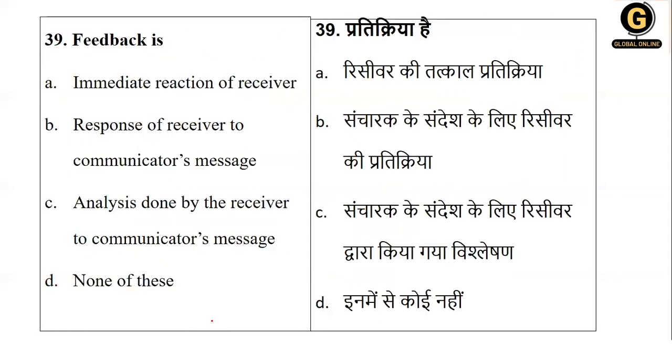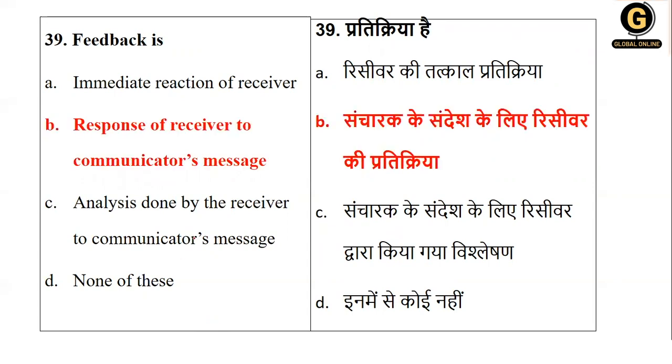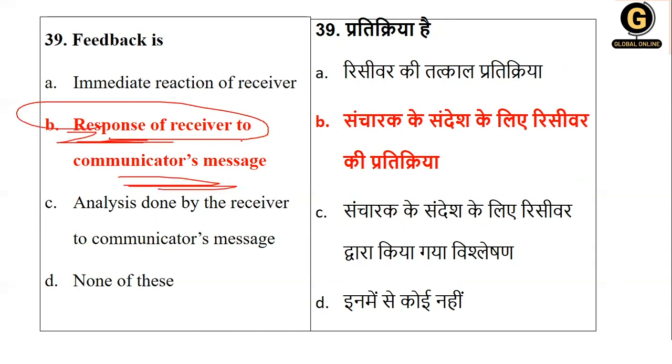Next, feedback is the immediate reaction of the receiver, the response of the receiver to the communicator's message, the analysis done by the receiver to the communicator's message, or none of this. Okay, so what is feedback? The process of communication gets completed with the feedback. It is the response of the receiver to the communicator's message, very important. So the right answer is option B, that is response of receiver.